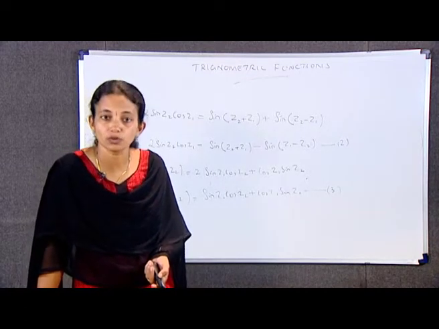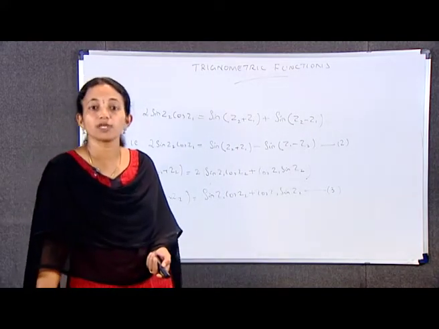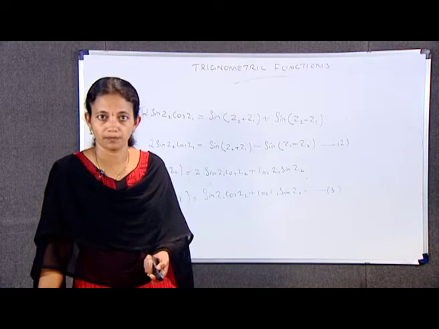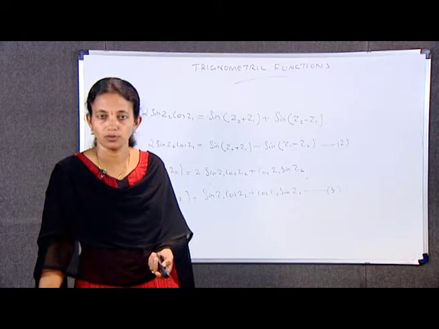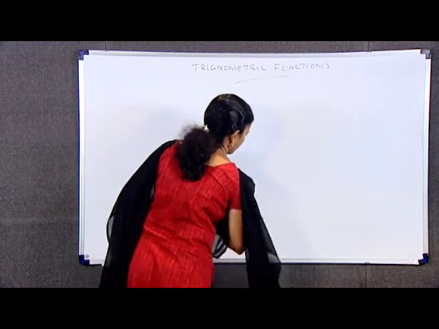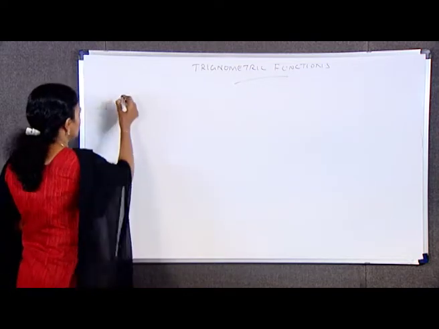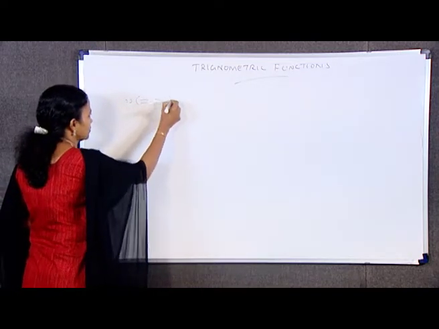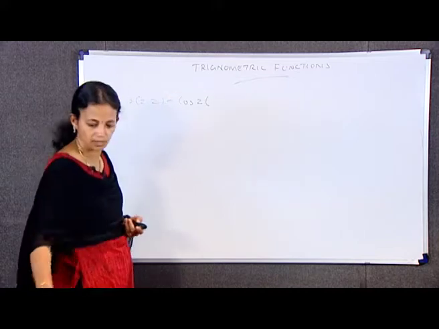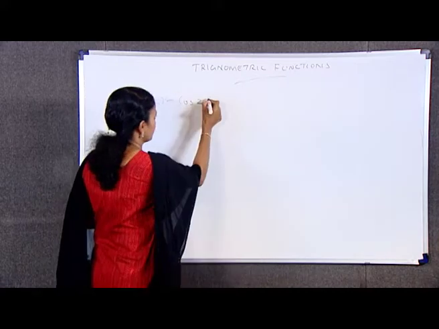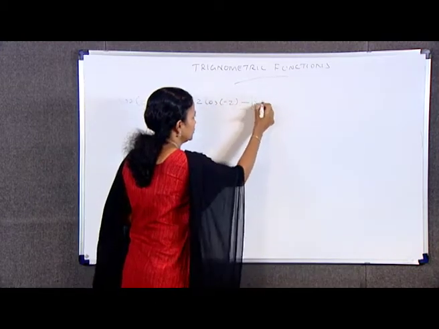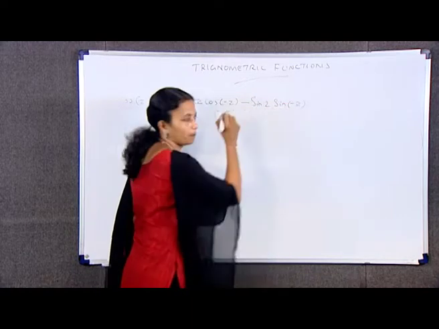Now, for getting the fifth identity, putting Z1 is equal to Z and Z2 is equal to minus Z in the fourth identity, we obtain cos (Z minus Z) is equal to cos Z into cos (minus Z) minus sin Z into sin (minus Z).